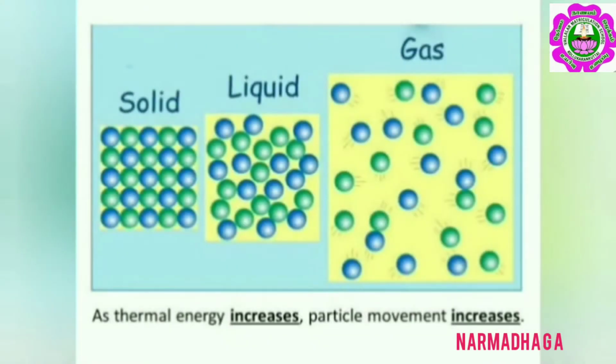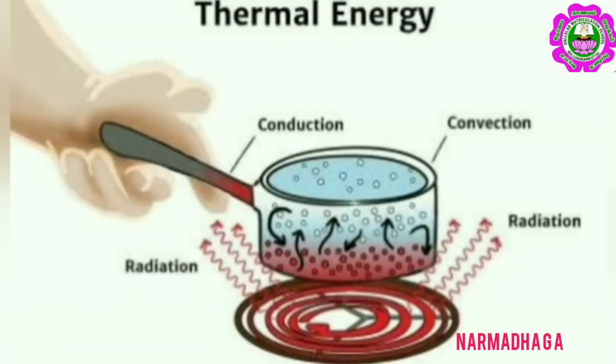Children, you all know that substances are made up of tiny particles called atoms and molecules, isn't it? When the temperature of a substance is raised, its atoms and molecules begin to vibrate and release a kind of energy. This energy is known as heat energy or thermal energy. Here you can see the water molecules in the pan are in random motion, or we can say that the molecules are vibrating or moving when the temperature is increased.